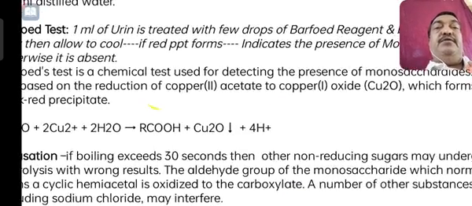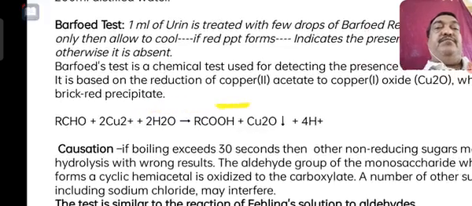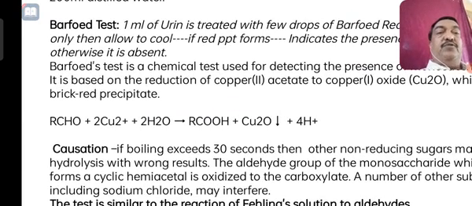Therefore, this test is carried out by heating only 30 seconds, not more. You put the reagent plus urine and hold it on the burner for only 30 seconds. Whereby the RCHO aldehyde group present in the carbohydrate will get converted into acid RCOOH and Cu2O, cuprous oxide. Okay, so this Cu2O is a red precipitate.